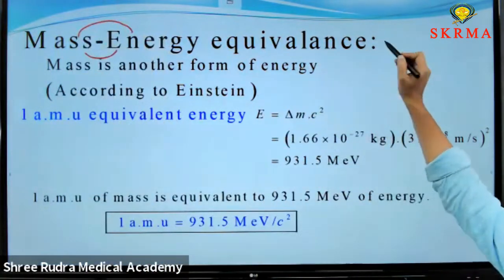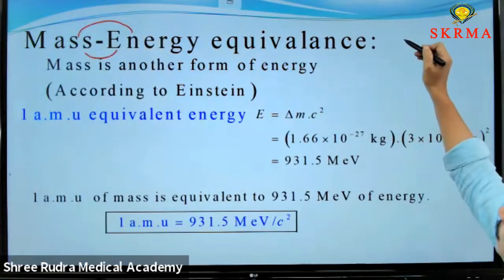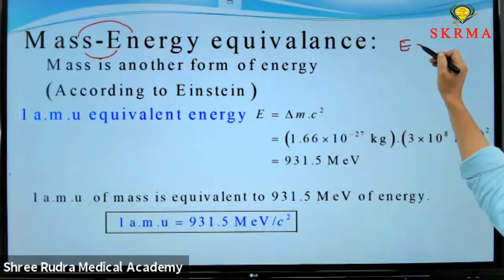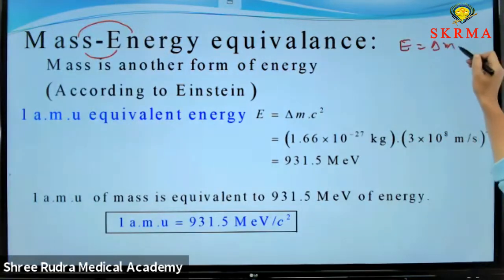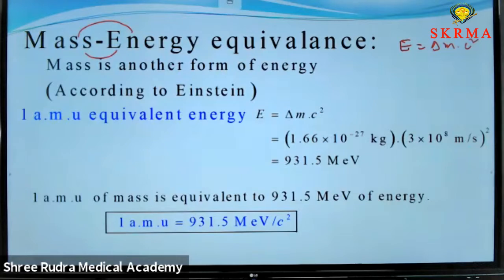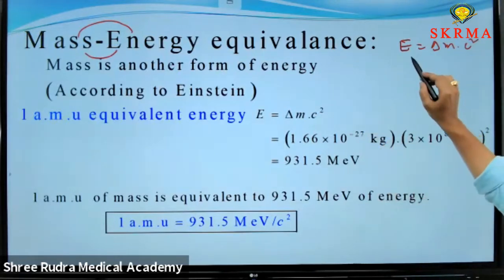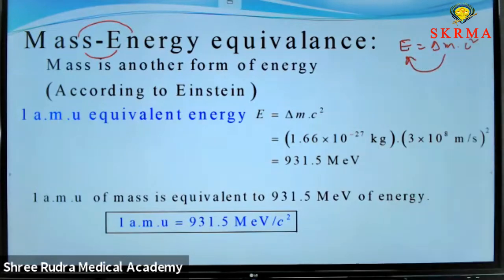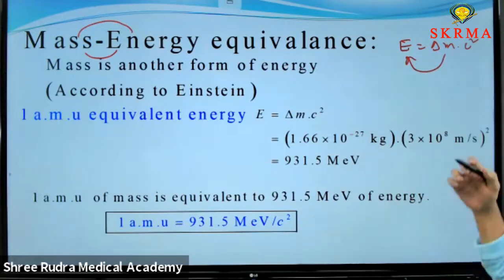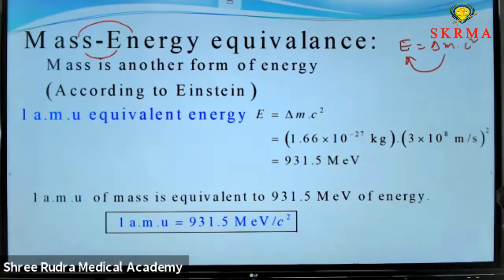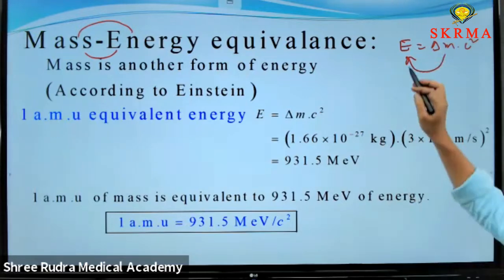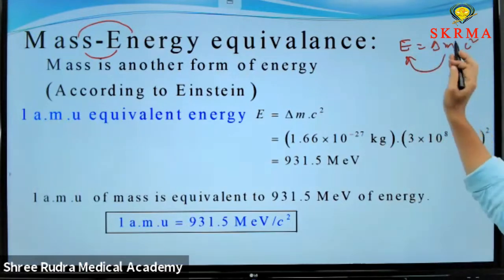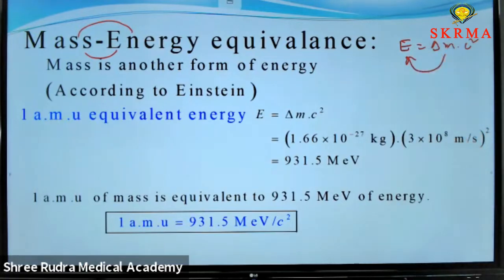Mass energy equivalence gives us the equation of binding energy, E equals delta M into C square. This is the basic equation. According to mass energy equivalence, mass is converted to energy inside the nucleus to bind the nucleons. That's why the nucleons are stable inside the nucleus. Here energy is converted into mass also. That is the mass energy equivalence.